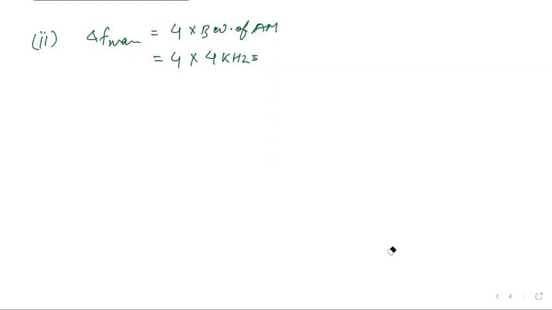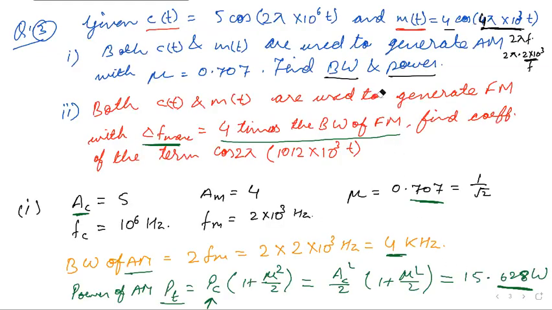Sir, it should be FM. The question says AM, so it is correct, sir. It is 4 times the bandwidth of AM. It will be AM here, not FM. Okay, 4 times the bandwidth of AM.